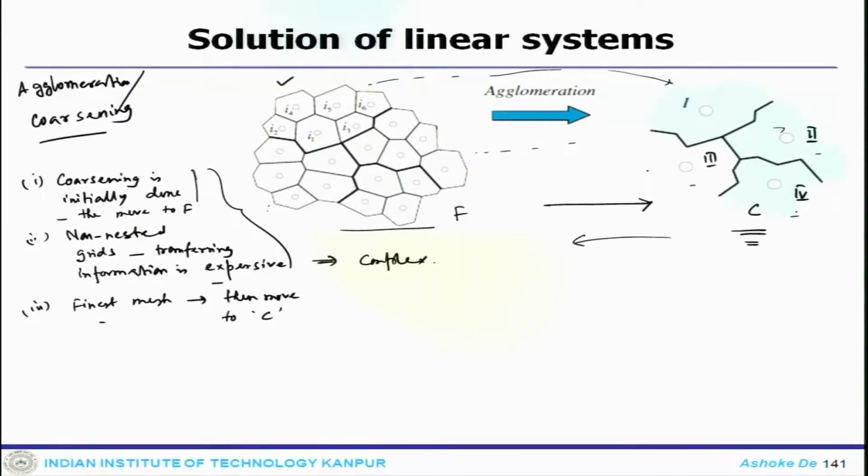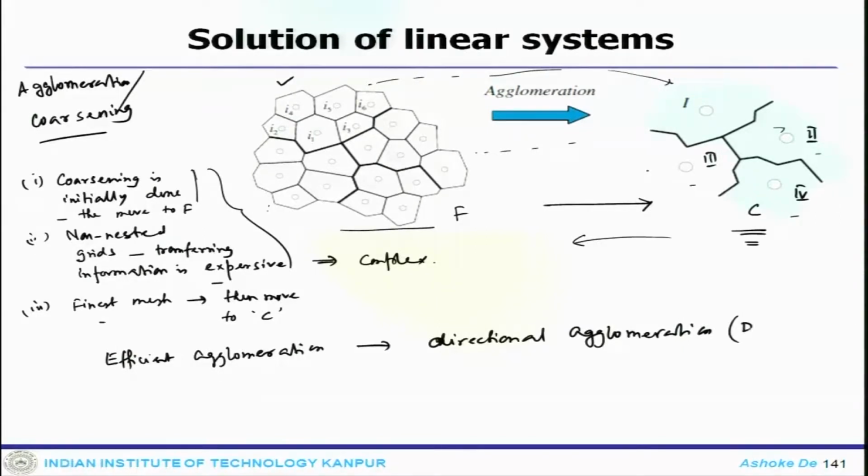So, this is how the process is done. And one more thing: an efficient agglomeration process is the directional agglomeration, which was initially developed by Mavriplis. So, this is what it says.